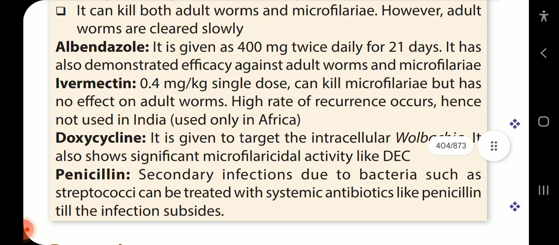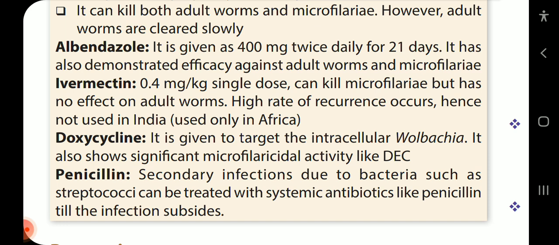Albendazole is given 400 mg twice daily for 21 days. It has also demonstrated efficacy against adult worm and microfilariae. Ivermectin 0.4 mg per kg single dose can kill microfilariae but has no effect on adult worms. High rate of recurrence occurs, hence not used in India, used only in Africa.